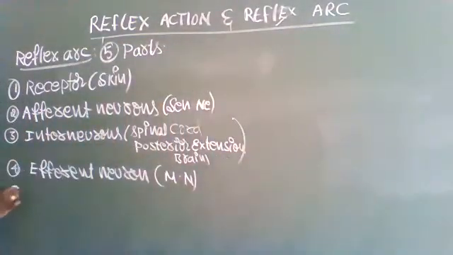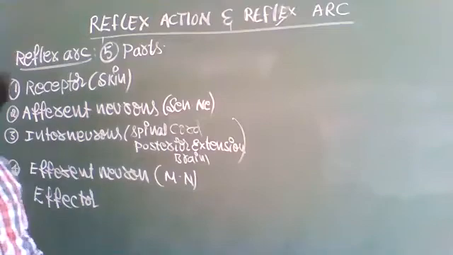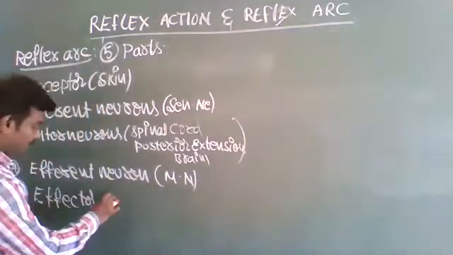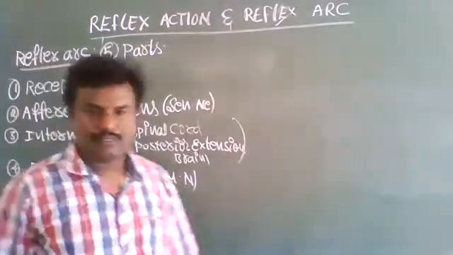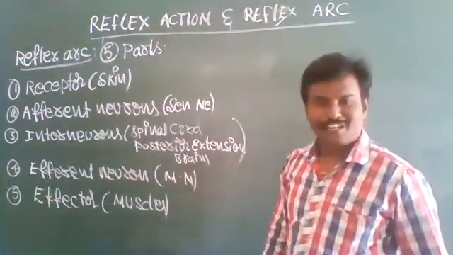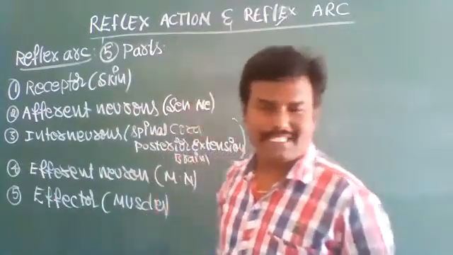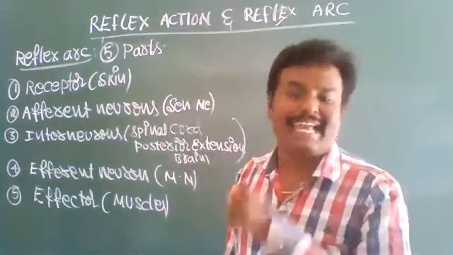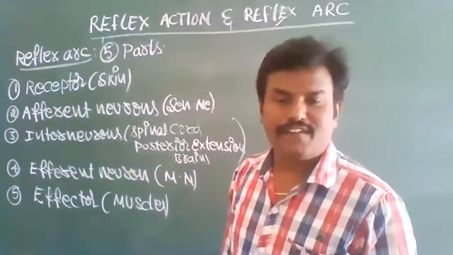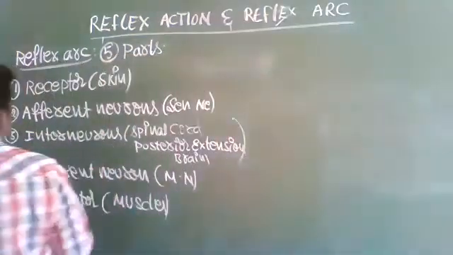Lastly, effectors, which are present in muscle, through which reflex actions are passed. So impulses in the reflex arc pass only in a single direction. The sequence of reflexes in the reflex arc is through these 5 parts.